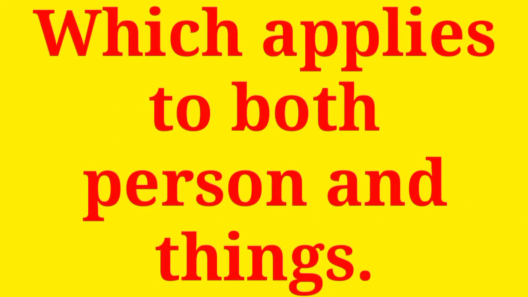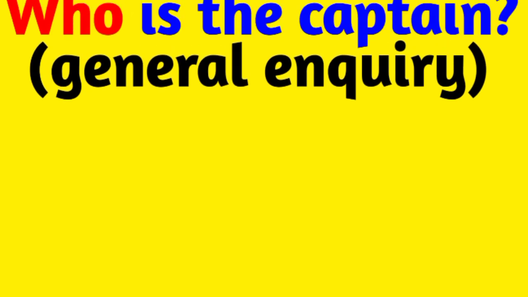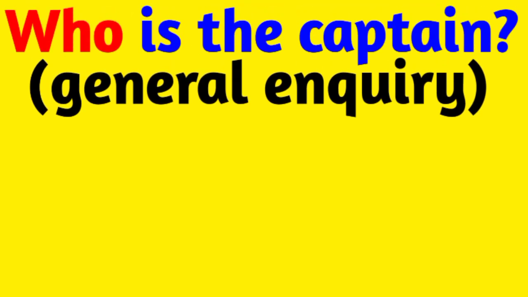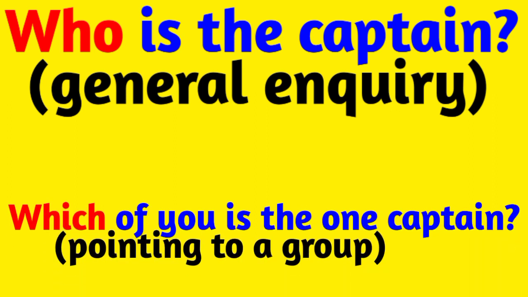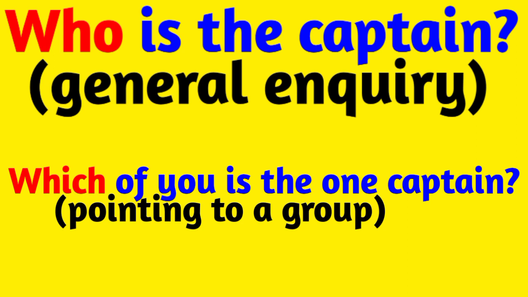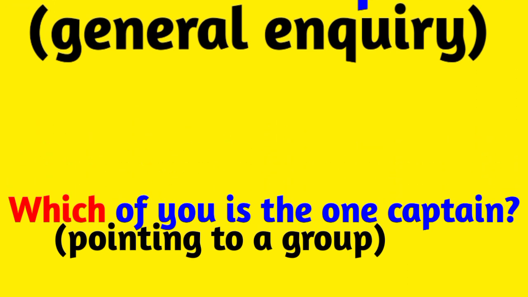Now, our third type of interrogative pronoun is which, which applies to both persons and things. For example, who is the captain? This is a general inquiry: who is the captain. And the second example, which of you is the captain? This is a question asking a group. This is pointing to a group.